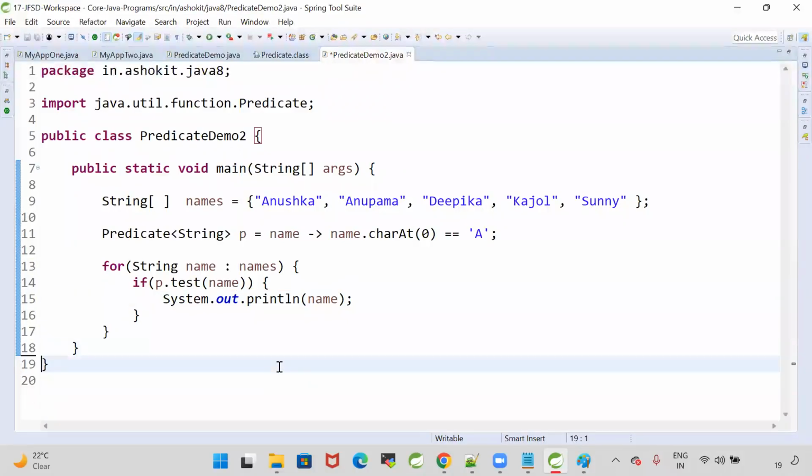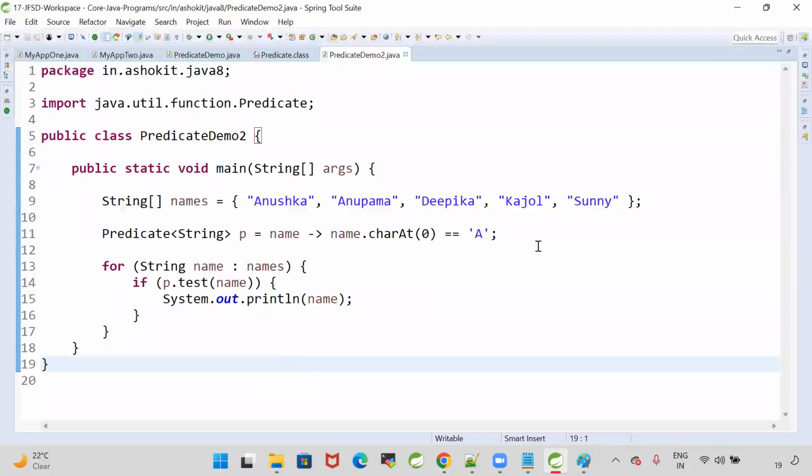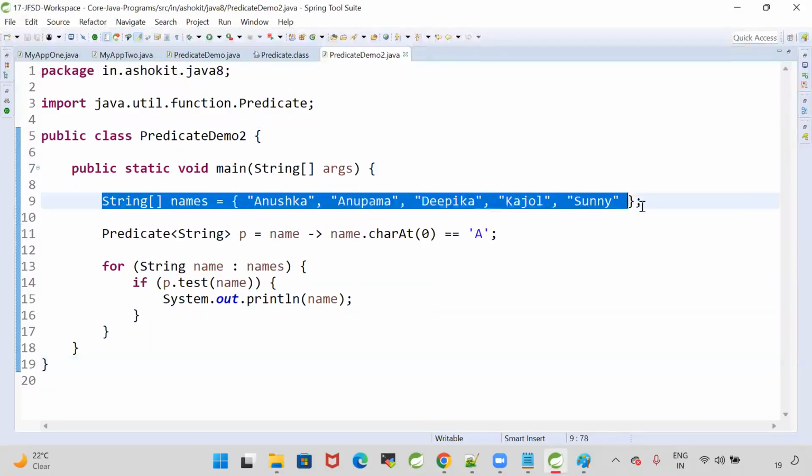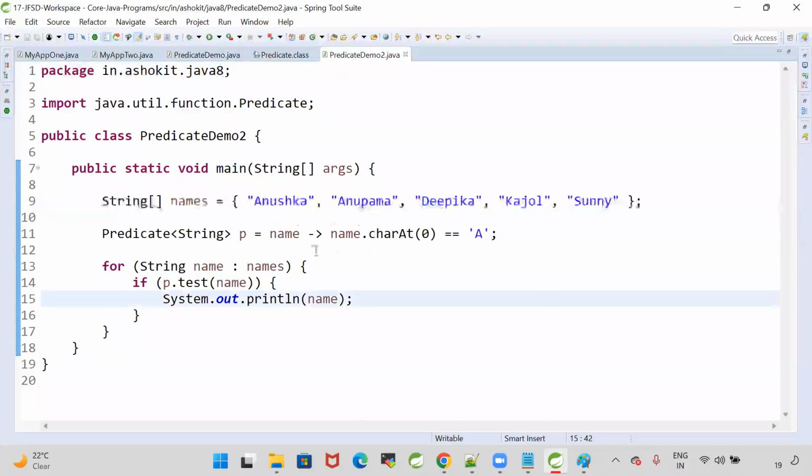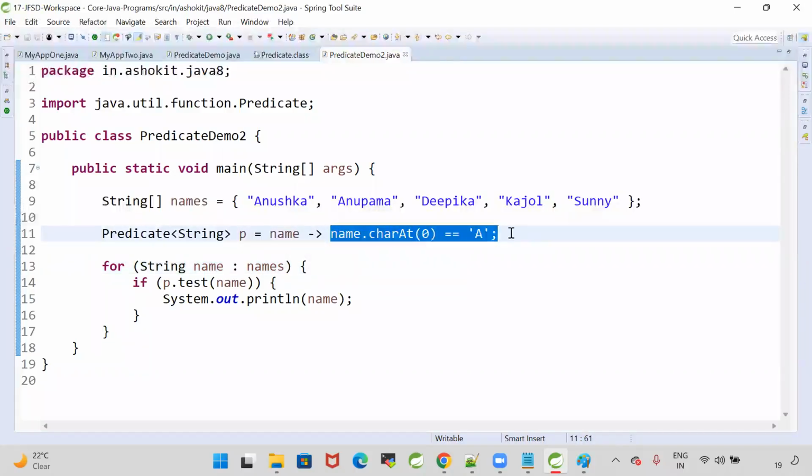Okay, guys, understand the logic here. I'm declaring one array. In the array, I'm taking some names and I want to check the names which are starting with character A, and I want to print only the names which are starting with character A. name.charAt(0) equal to 'A', or you can use the startsWith('A') method also, no problem.